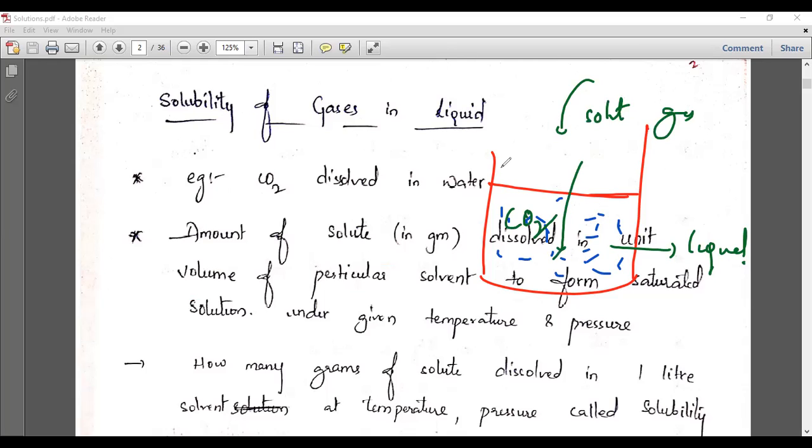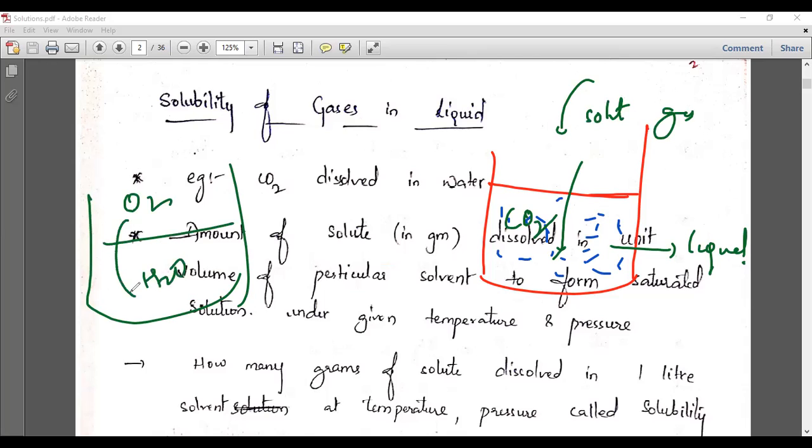You can take another example, like the oceans and rivers. Oxygen gas will dissolve in water, because the dissolved oxygen is taken by aquatic organisms for their inhalation. For their respiration, oxygen is very important, and for aquatic organisms it is the dissolved oxygen present in the water. So that is the solubility of gases in a liquid.